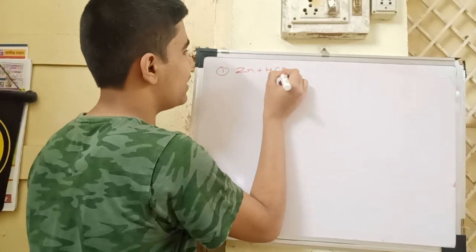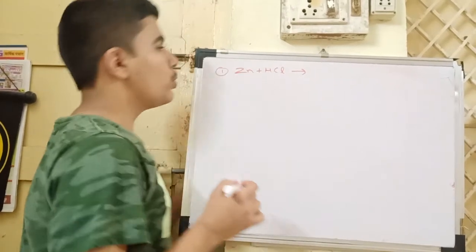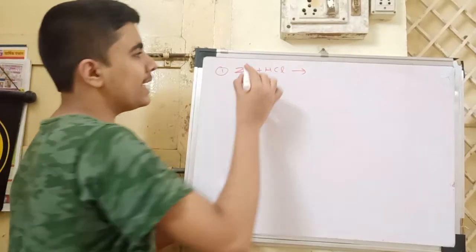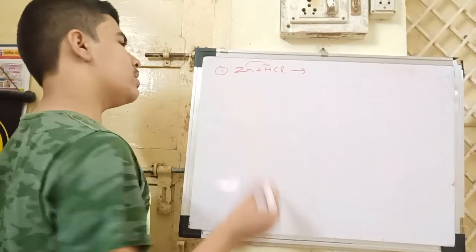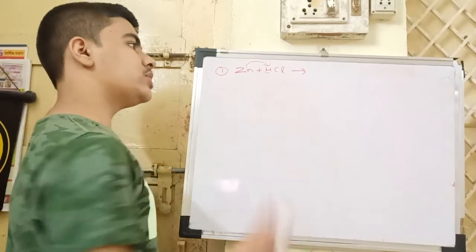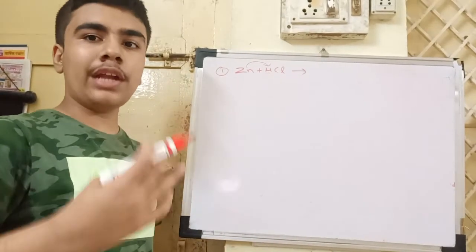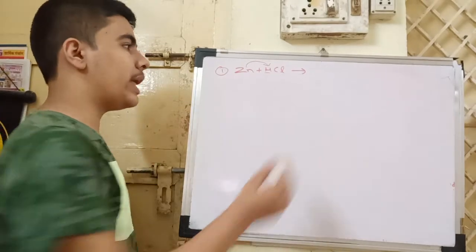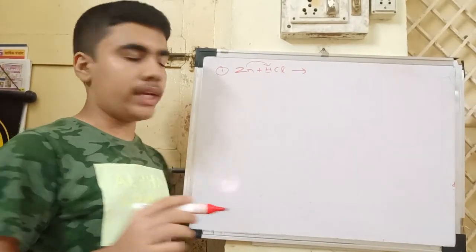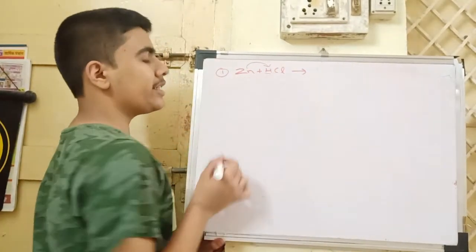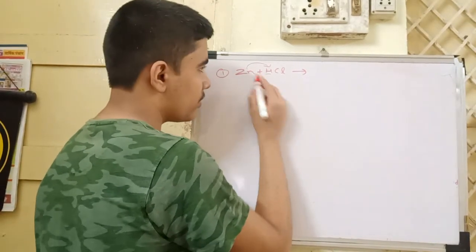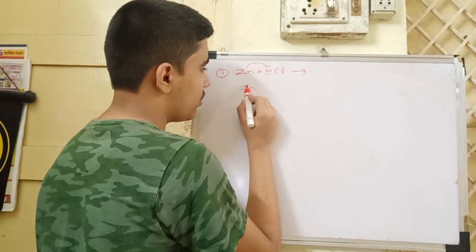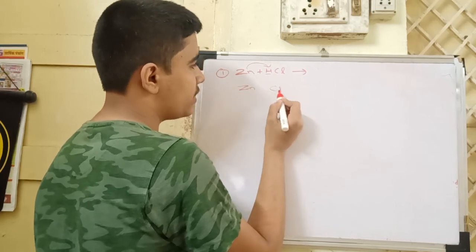Zn plus HCl. Here firstly you have to see whether this metal is more reactive than hydrogen or not, or if any other metal or hydrogen is there, then we have to see whether it is more reactive or less reactive. If it is less reactive, directly write no reaction will take place, but here the reaction will take place. Zn and Cl.